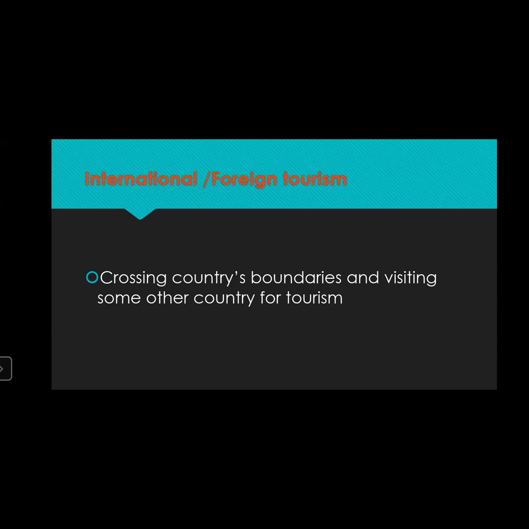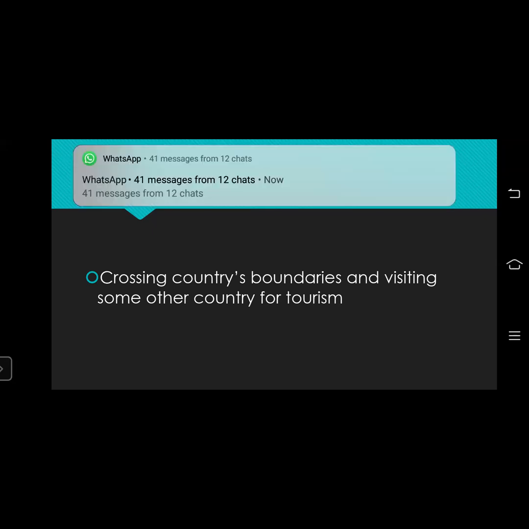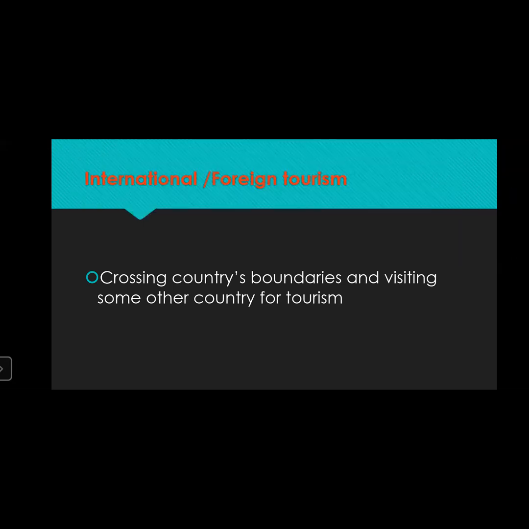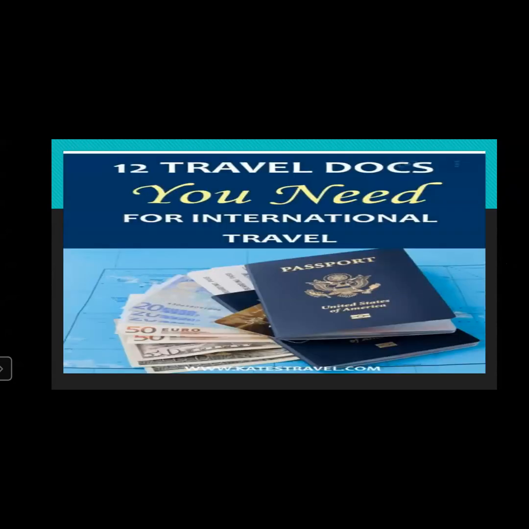In short, international tourism means crossing the country's boundaries and visiting some other country for tourism. And domestic tourism means traveling within the country, tourism within the limits of the country. Okay, moving further.